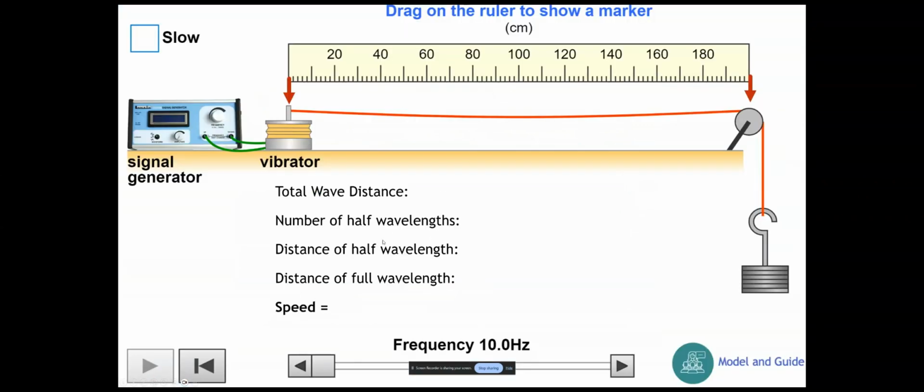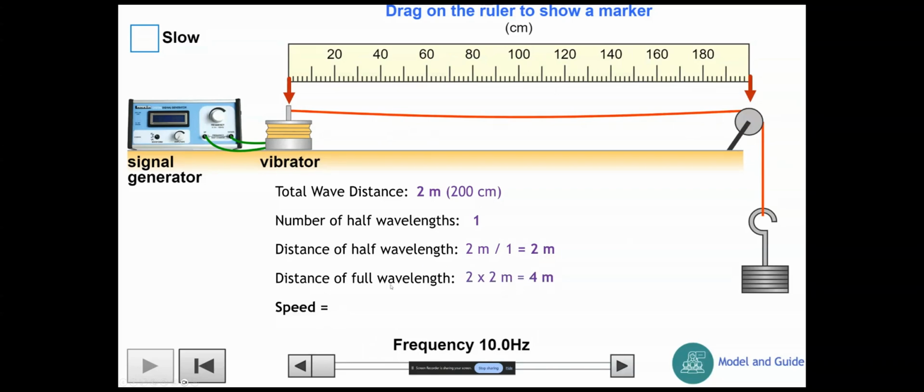So let's get started. Here we've actually only got half a wavelength. Each arrow marks the start of half a wavelength, and the next one marks the end of the half wavelength. In this case, the distance of half a wavelength is 200 centimeters or 2 meters. So that means the distance of a full wavelength, 2 halves, so 2 lots of 2 meters, is 4 meters.